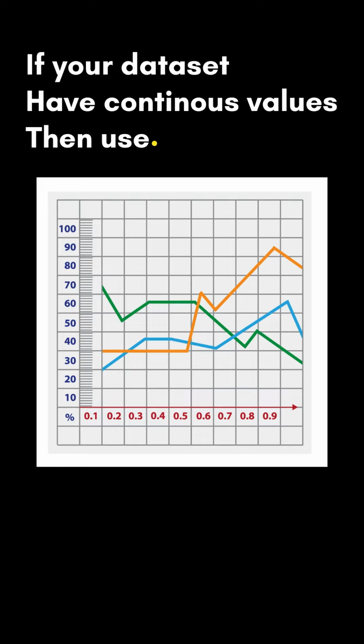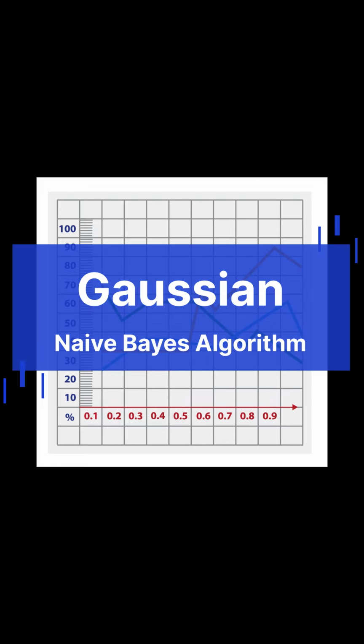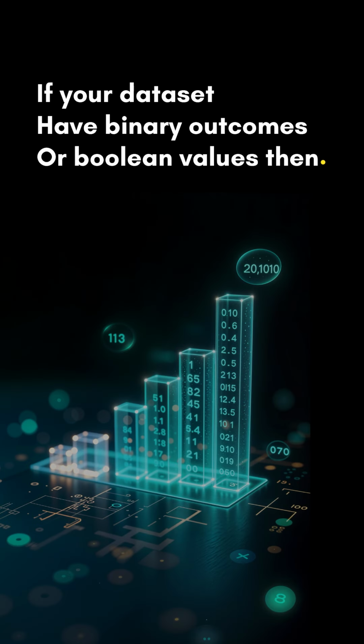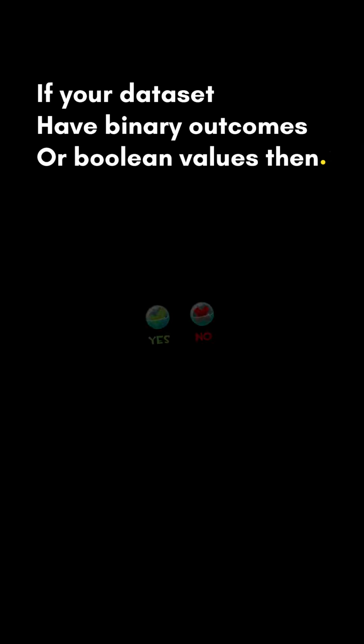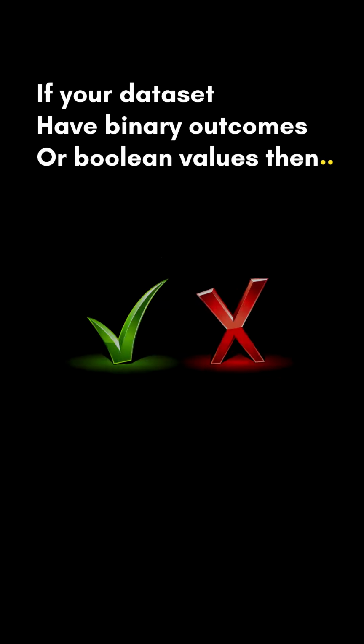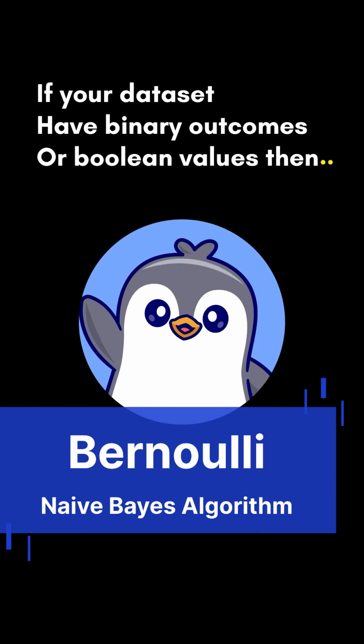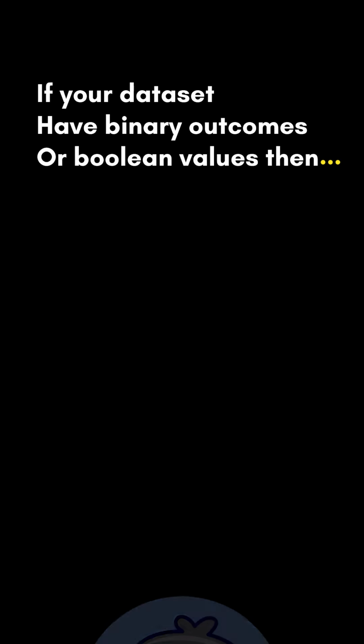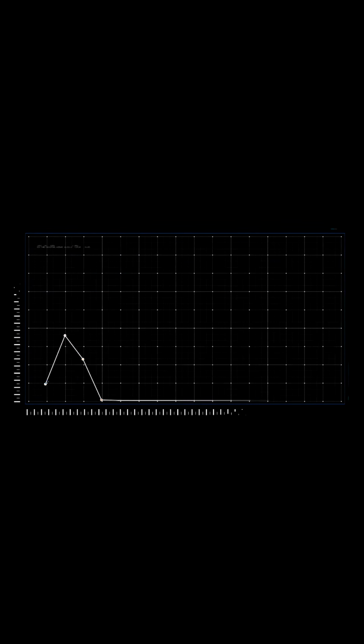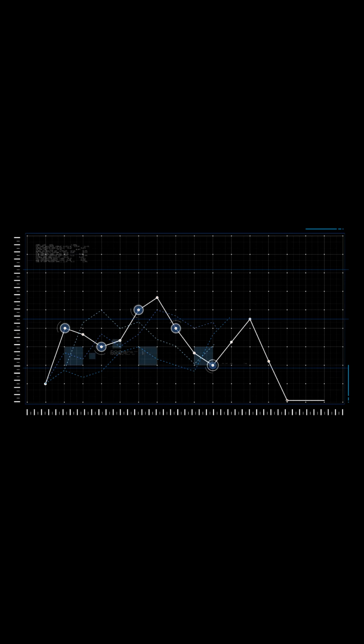If the dataset has inputs in the form of continuous values, then go with the Gaussian naive Bayes, which is made for it. Third, if your dataset has binary outcomes, or boolean values like yes, no, true, false, then go with the Bernoulli naive Bayes, which will be the very right one. Once you start matching your data's nature to the algorithm's nature, choosing the right model becomes super easy.